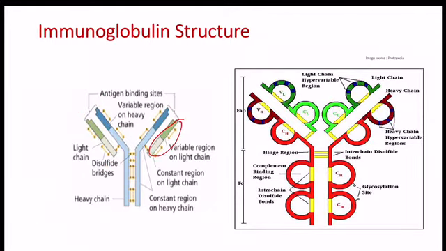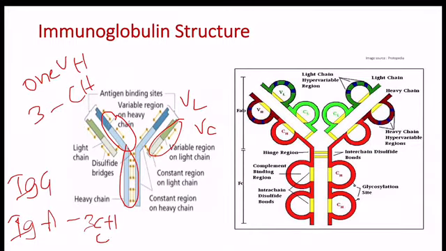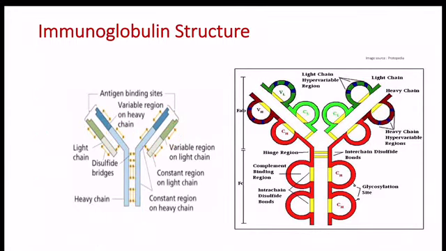Light chain contains 1 variable region and 1 constant region. Heavy chain contains 1 variable region and 3 CH domains. IgG and IgA have 3 CH domains. IgM and IgE have 4 CH domains. The heavy chain of an antibody molecule determines the class of that antibody.